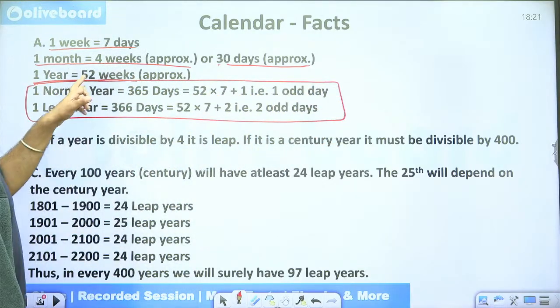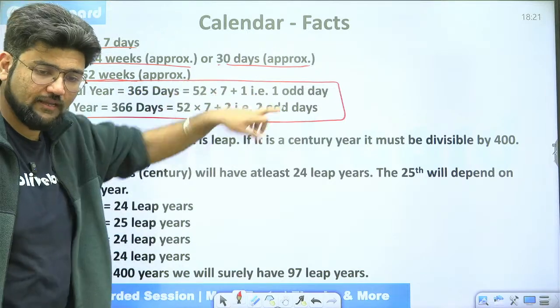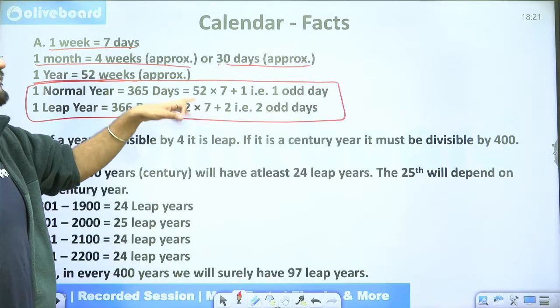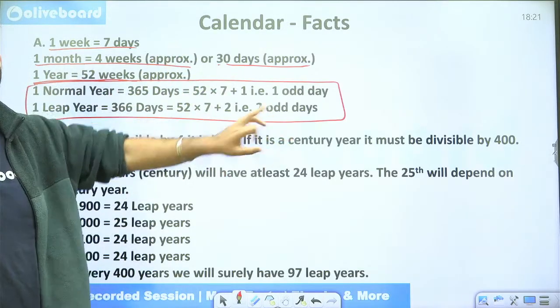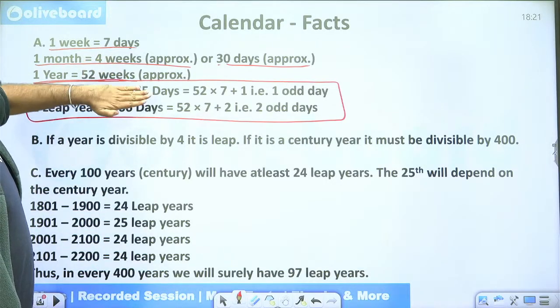1 normal year is 365 days, which is 52 into 7 plus 1, that is this 1 odd day. And 1 leap year is 366 days, which is 52 into 7 plus 2, which is these 2 odd days. Understood? Okay. So this is the main focus point here.